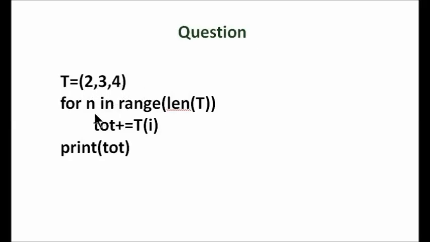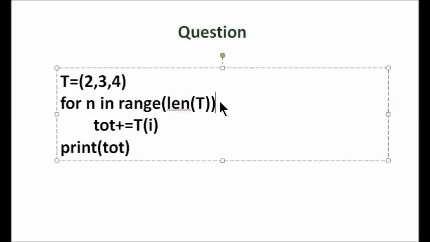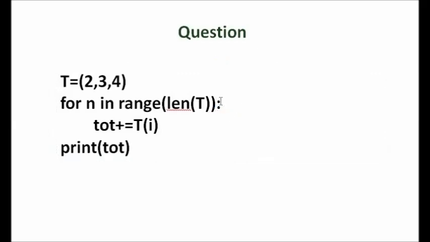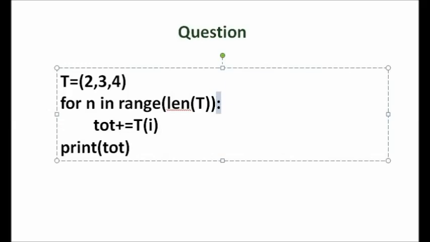No error there. Then for n in range, len of t. What is wrong with this statement? Yes, colon is missing. Put the colon. Underline. Okay. The next statement, tot plus equal to t i. See here round bracket is given. You have to use square bracket. To access an element in a tuple, you have to use square bracket.